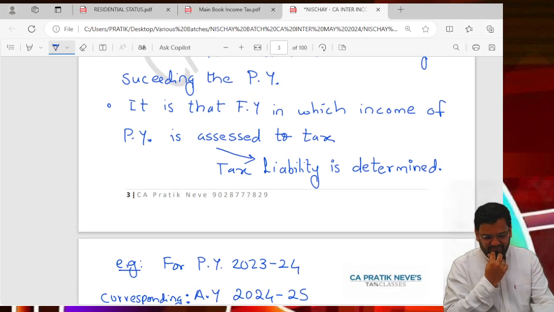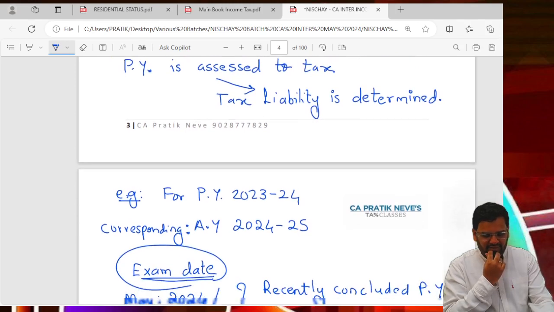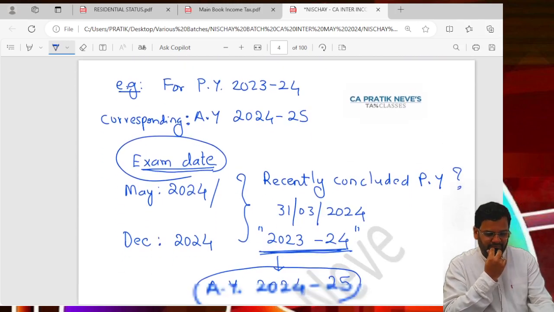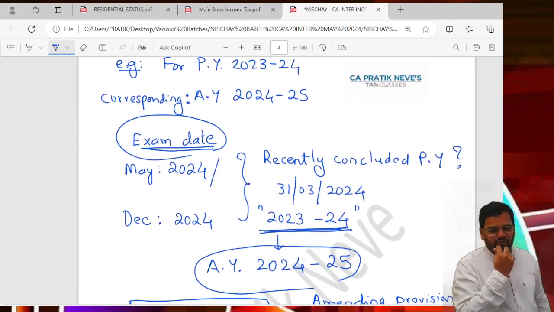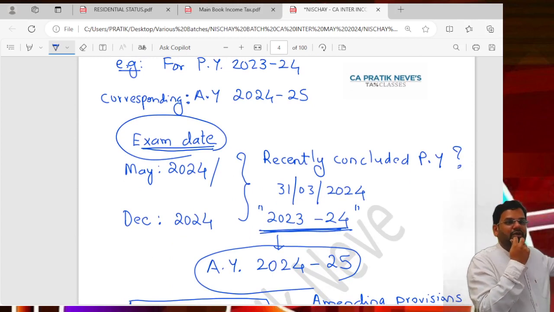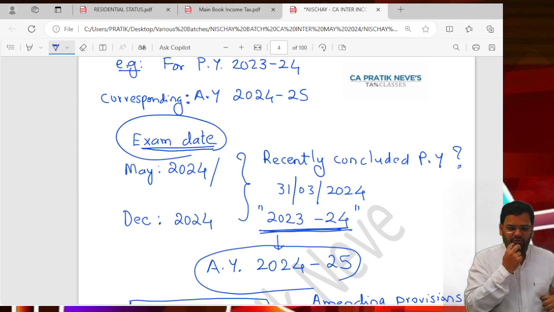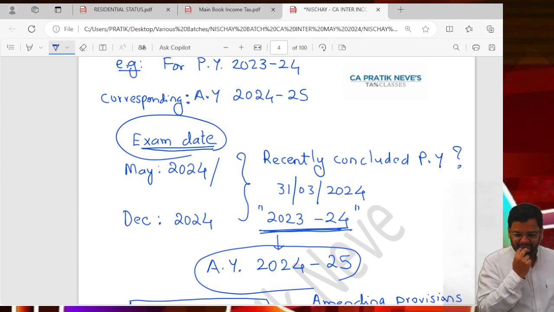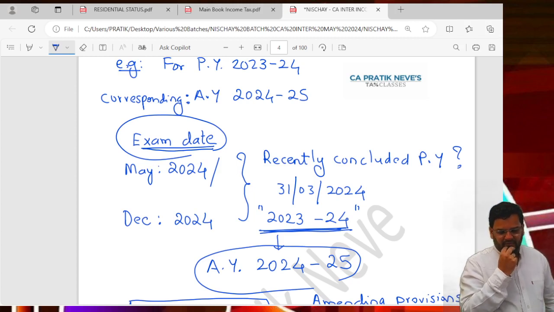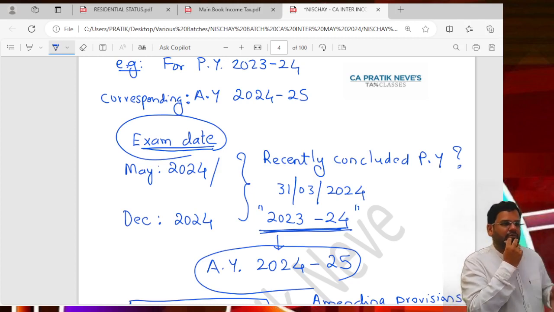So see, can I give you this example? Write down, actually I've already given you. For PY 23-24, AY will be 24-25. So your exam date, May 24, November 24, December 24, whatever, if it falls in calendar year 24.